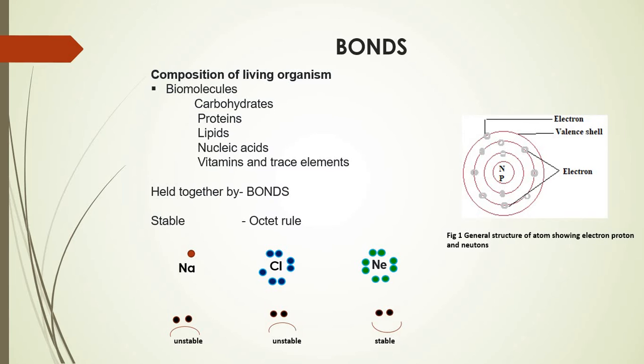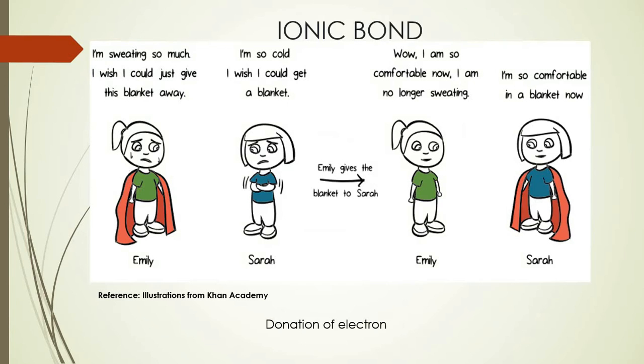This concept is essential because as we are going to understand the ionic bond formation, you need to understand what is an electron, what is a valence shell, and how these valence shells fulfill or start obeying the octet rule so that there is formation of temporary or permanent bonding.